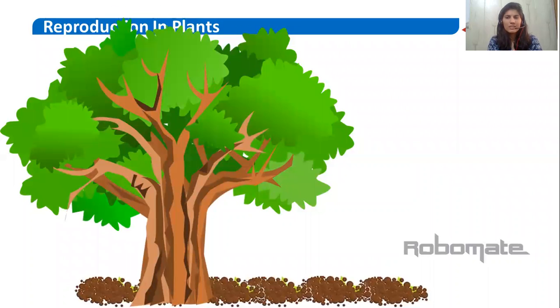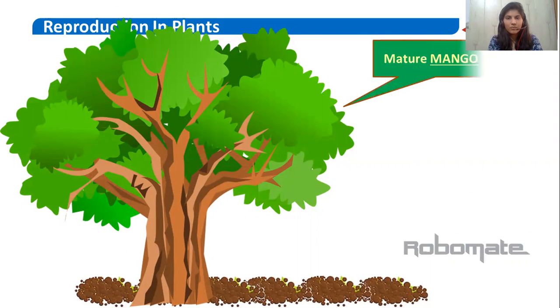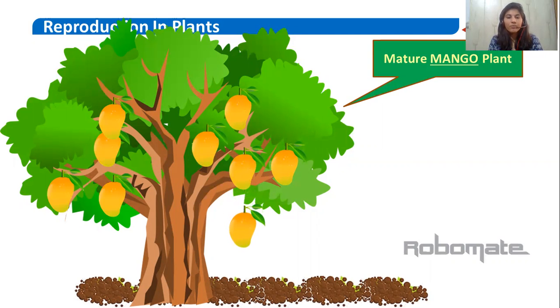No, it is a full grown mango tree. It gives fruits, that is mango. When mangoes are mature, they fall down, and the fruit generally contains the seeds, and the seed has the embryo, the future embryo. So it grows in the soil and it gives rise to a young plant. So this process of giving rise to the young one, this is reproduction.